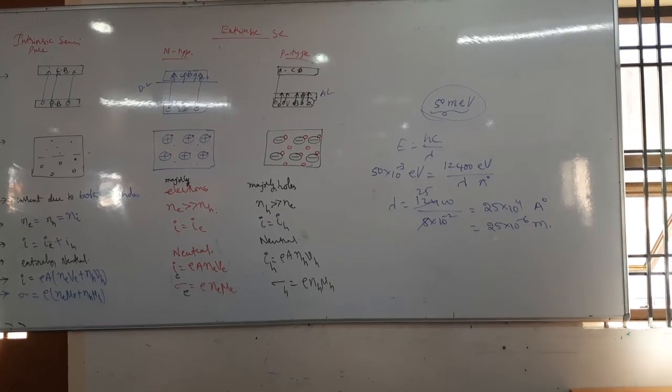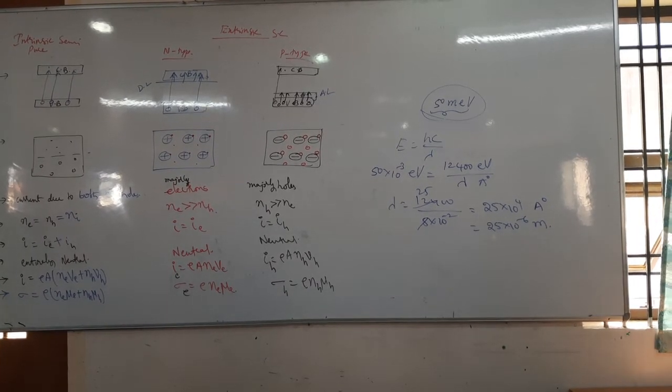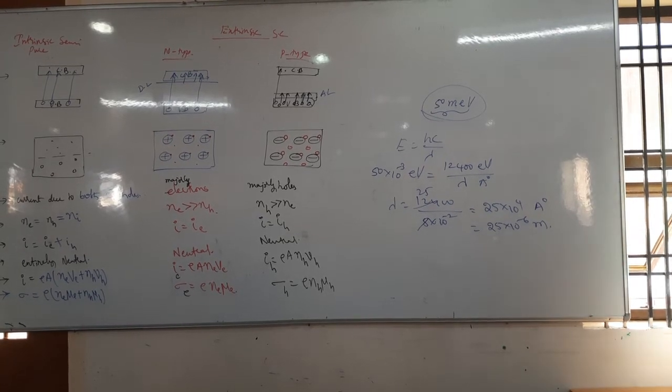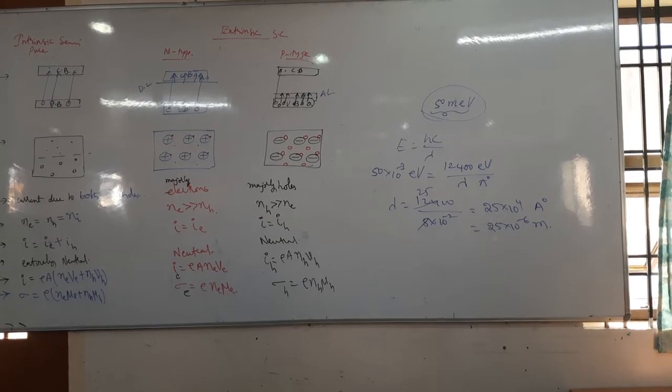Given that the intrinsic concentration, means what they have given? Ni. Ni, intrinsic concentration of electron hole pairs is 10 power 19 per meter cube.